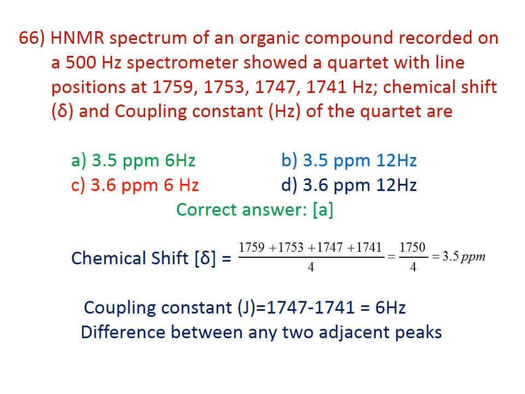Therefore, 6 Hz is correct, and the correct answer is A. Chemical shift is 3.5 ppm and coupling constant is 6 Hz.